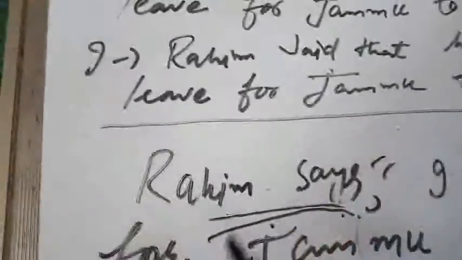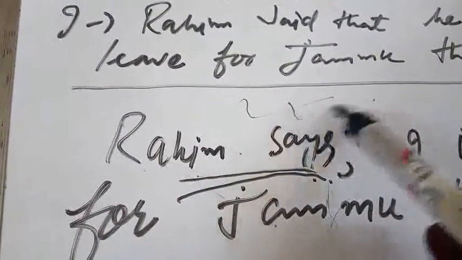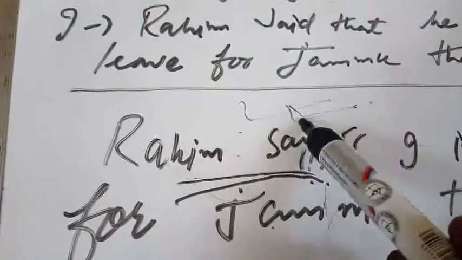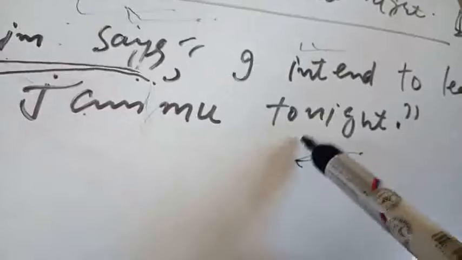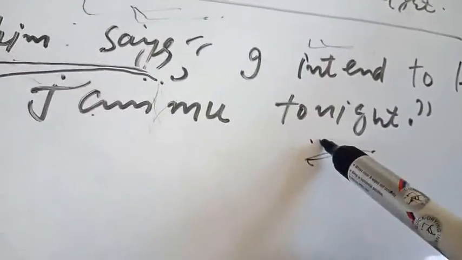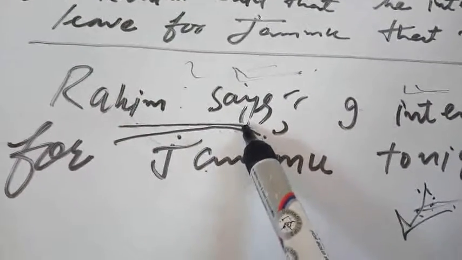So sir, you will say to me, sir, you have told that when the reported verb is in the present or the future, then the tense of the reported speech does not change at all. Sir, previously you said that tonight changes into that night. What will happen? Will tonight change into that night? Okay, then it blocks this. This does not change into that night, because here it is in the present tense.